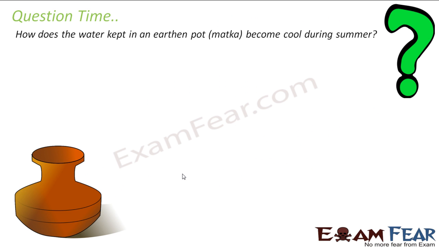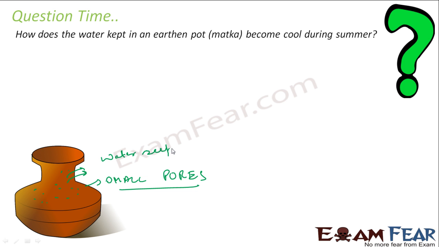Why does water kept in the earthen pot or matka become cool during summer? So if you see any earthen pot, it will have small pores. That is the main thing about this earthen pot. It will have small pores, and water will seep through these pores.